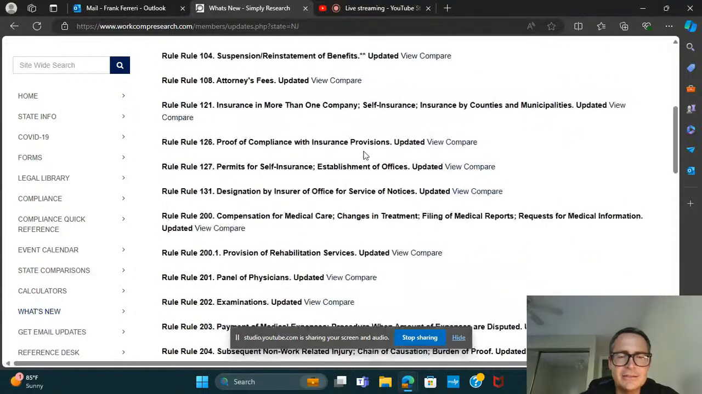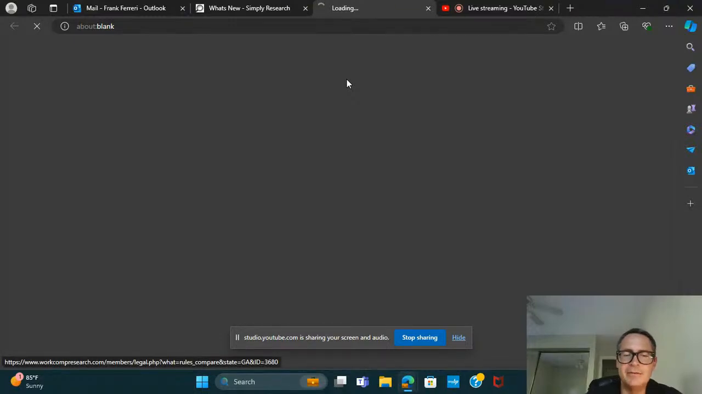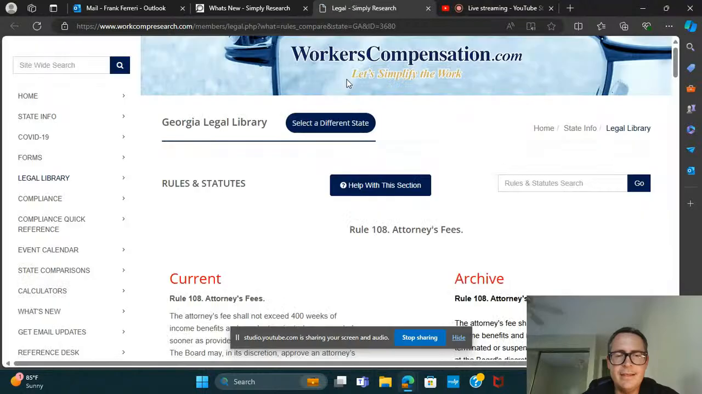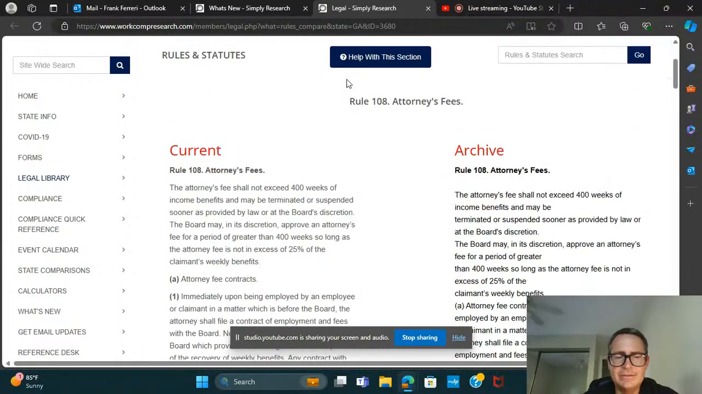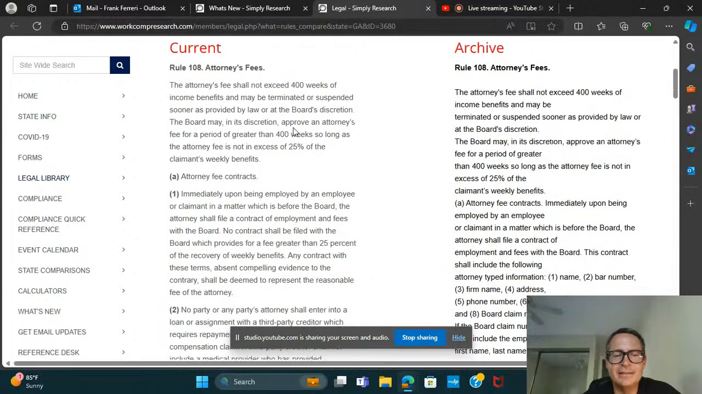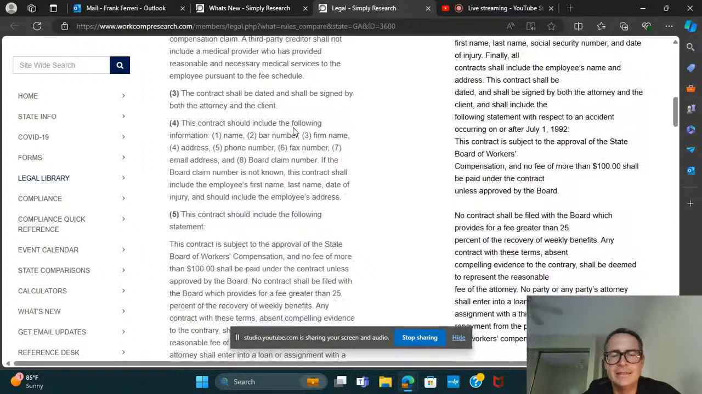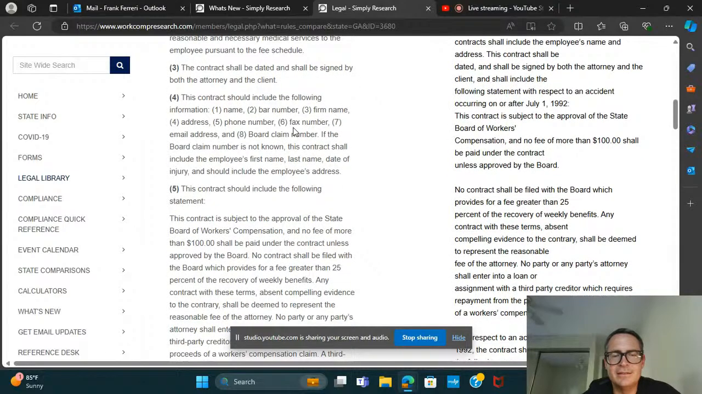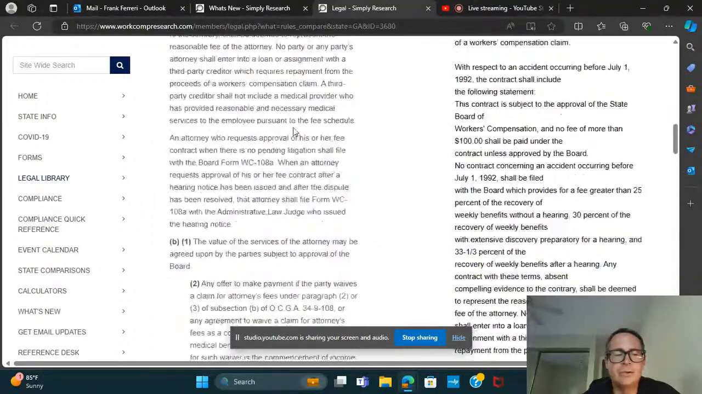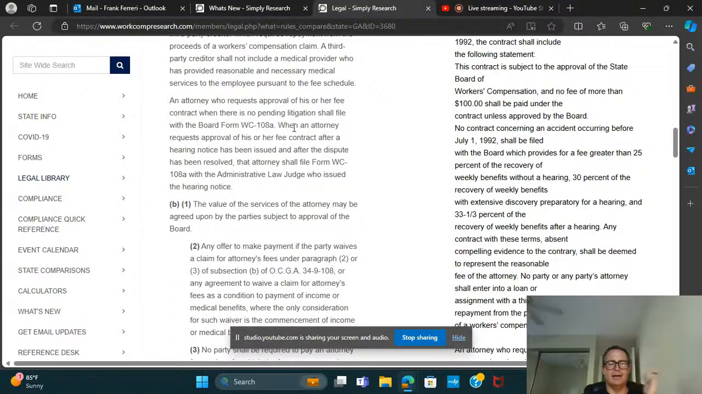So let's say you're in Georgia and you're interested in what changed about attorney's fees or any of those other topics. You click on Compare, and that will pull it up. So here's the new one on the left-hand side there, as you can see, and that's current. And you can look at how things used to be. Sometimes they're pretty minimal, and sometimes they're important. So you can go through and check it out and see what's different and how that might affect your work. And those are up all the time.